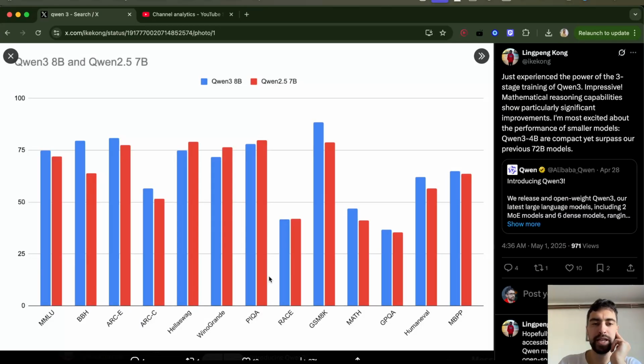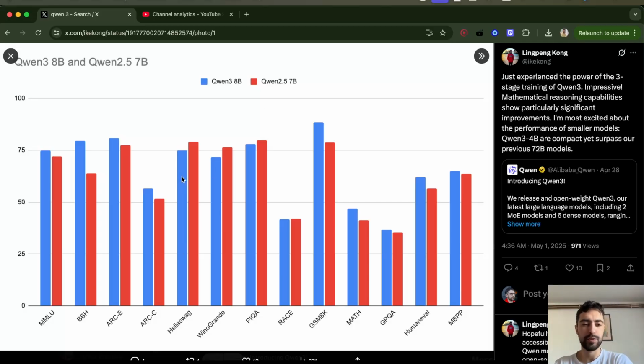There is a big improvement in the blue one here, the Qwen 3 mathematical reasoning. So this is GSM8K, I think it's scientific questions, but there is a lot of improvement here, a lot of improvement in some of these as well. HellaSwag, why is it lower? I don't know.